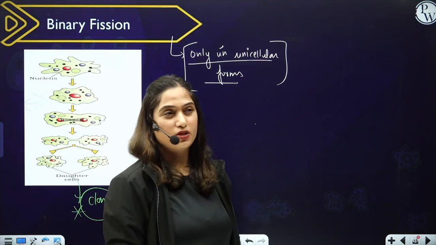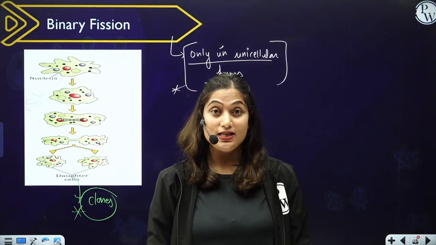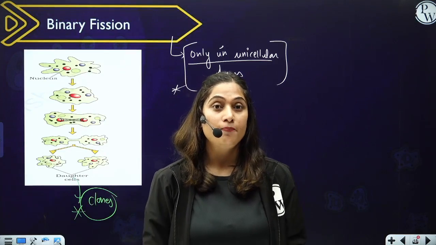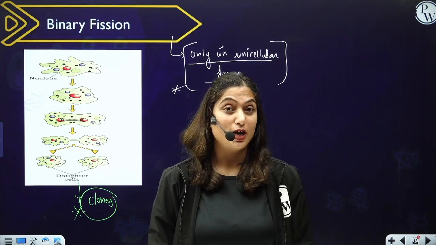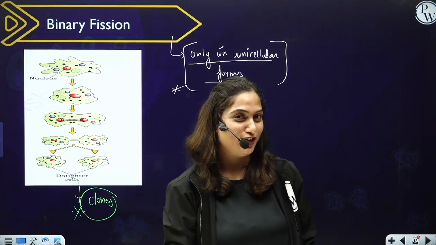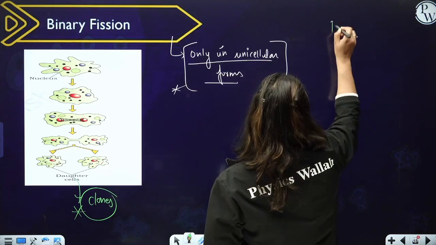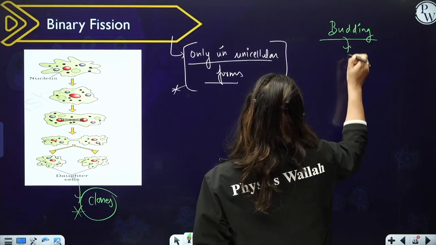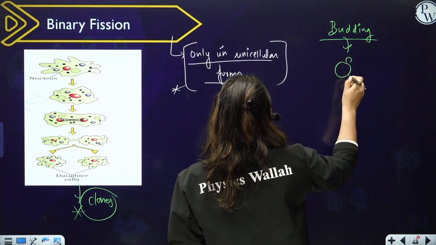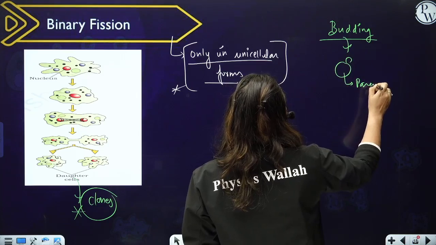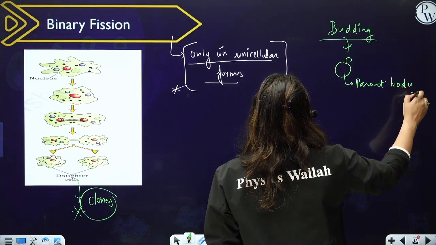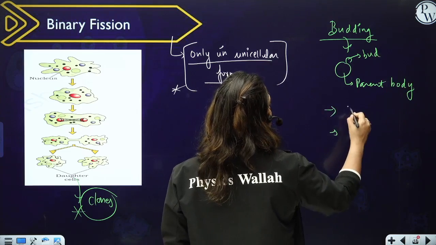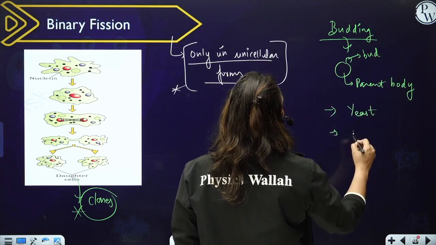And binary fission is seen in bacteria, it is seen in diatoms, dinoflagellates, euglena, paramecium, amoeba. That means it is seen both in eukaryotes and prokaryotes, but only in unicellular forms. Another means of asexual reproduction is budding. You know what is budding? A bud comes out of a parent cell, and then this bud gets separated from the body and give rise to a new organism. Bud is seen in yeast and hydra.